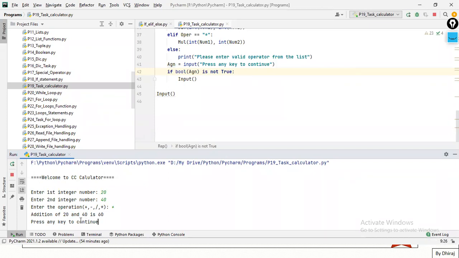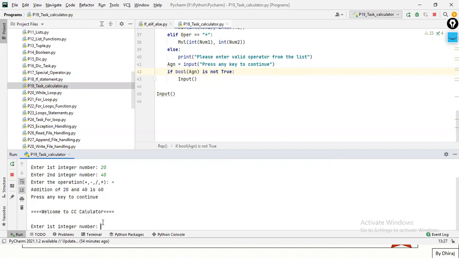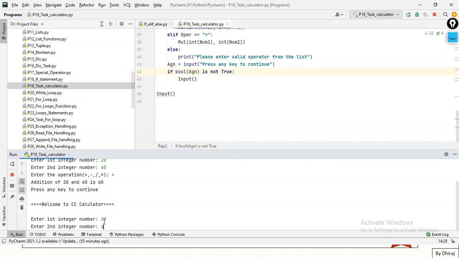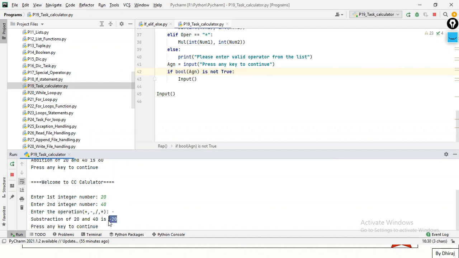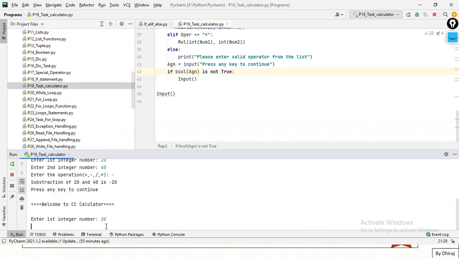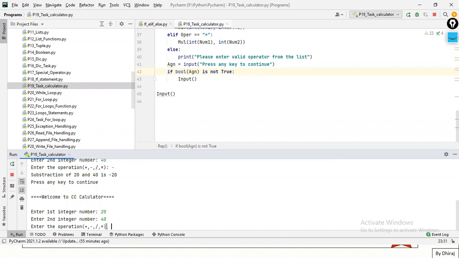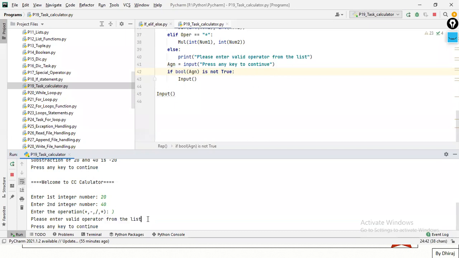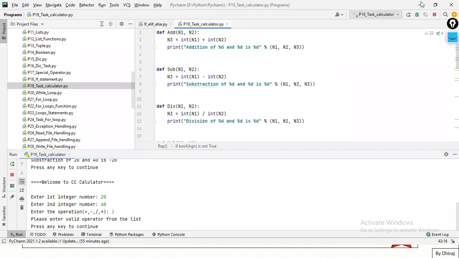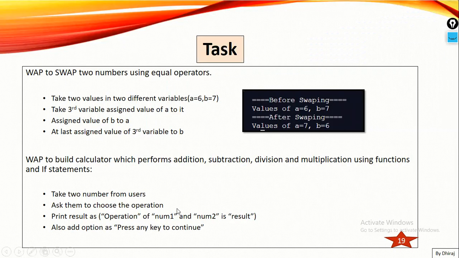And it is asking again, press any key to continue. If I press enter, again it is asking enter first integer. Again I'm writing 20, 40. If I write minus, I'll get minus 20. But what if I enter 20, 40, and suppose this bracket or this bracket, rather than any operator which is mentioned below? Then it says please enter valid operator from the list. So that is the program that you need to create using functions and if else statements. So this is your task for you.